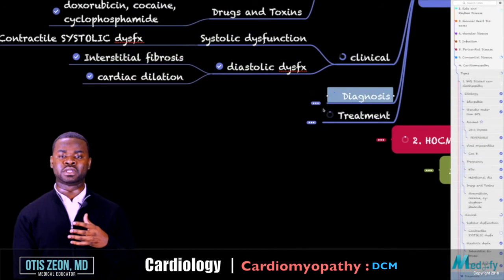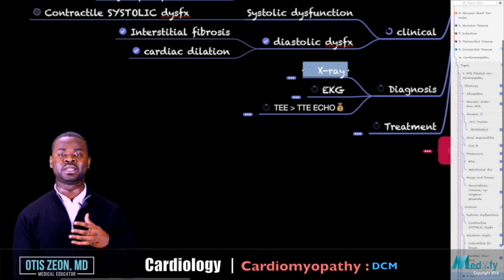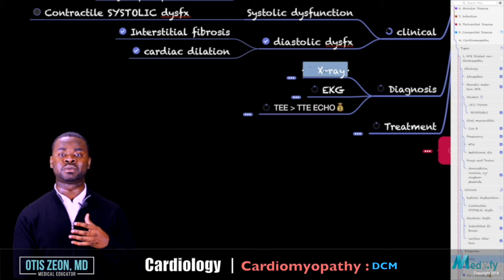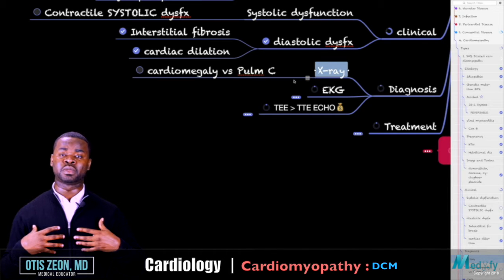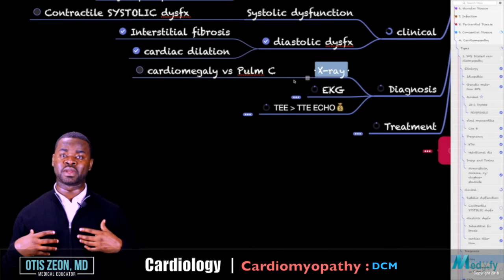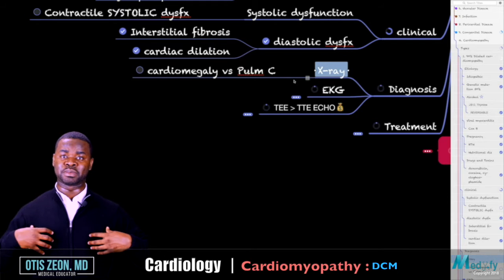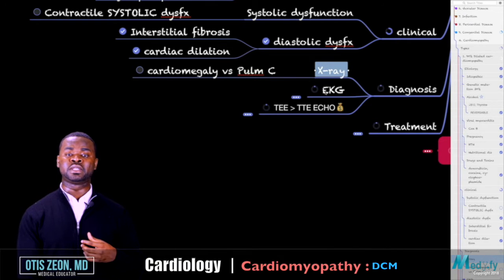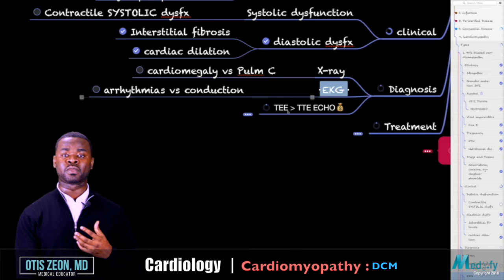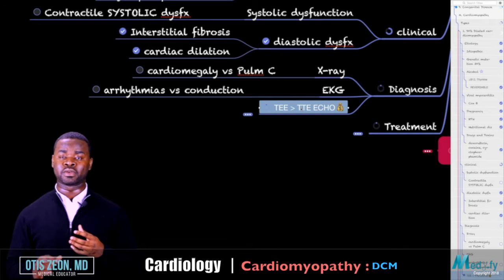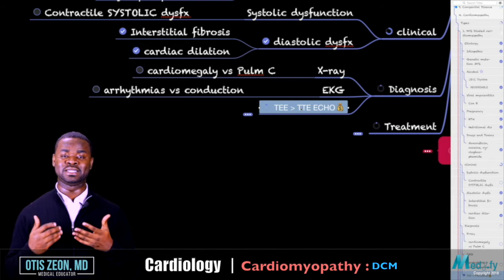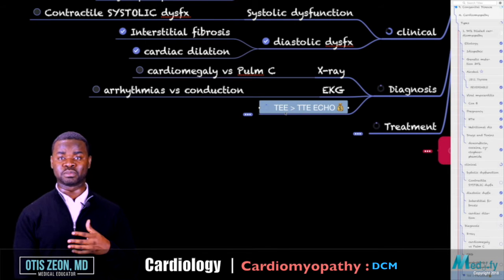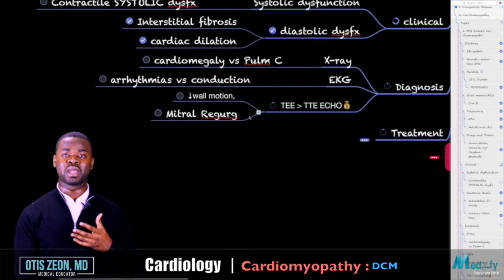Diagnosis: essentially, you can do a chest x-ray, EKG, or echocardiogram. Chest x-ray will show you an enlarged cardiac silhouette, all right? And you may also see what are called Kerley B lines in the pulmonary section on the chest x-ray, especially at the periphery. In the EKG, you may see signs of arrhythmia. And of course, on the echocardiogram, you have to choose which one is most superior. You have TEE and you have TTE. In most cases, the TEE is most superior, and that's the gold standard for diagnosing dilated cardiomyopathy.